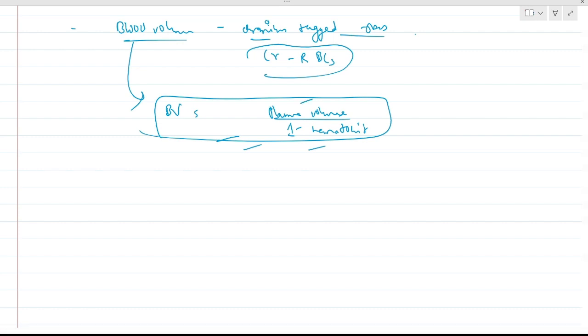It can also give plasma volume and hematocrit, and you will be asked to determine blood volume. Or blood volume can be given, the hematocrit value will be given, and you will be asked to get plasma volume. So blood volume is equal to plasma volume divided by 1 minus hematocrit. Remember, in children, the blood volume is 70 milliliters per kg of body weight.